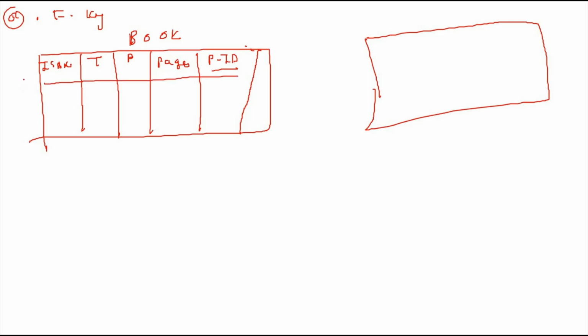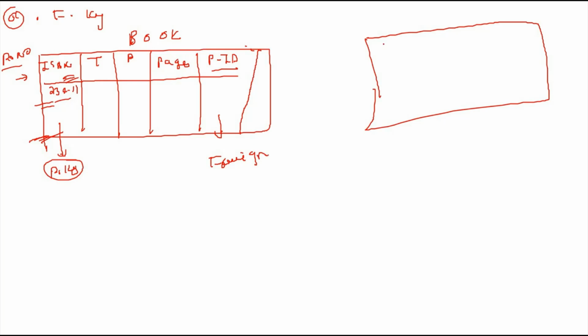The ISBN number is similar to the roll number of a student. It will be different for every book, so this is the primary key. We will use it to uniquely identify our data.